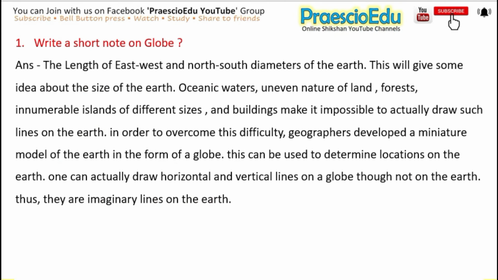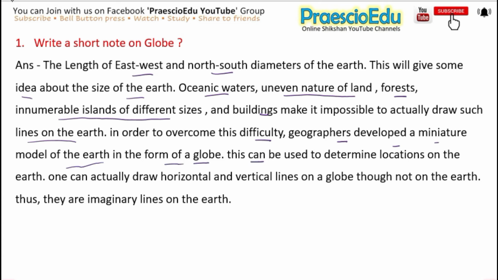Next one here, friends, is: write a short note on the globe. We have to write a short note on the globe. The length of the east-west and north-south diameters of the earth will give some idea about the size of the earth. Oceanic waters, uneven nature of land, forests, innumerable islands of different sizes and buildings make it impossible to actually draw such lines on the earth. In order to overcome this difficulty, geographers developed a miniature model of the earth in the form of a globe.